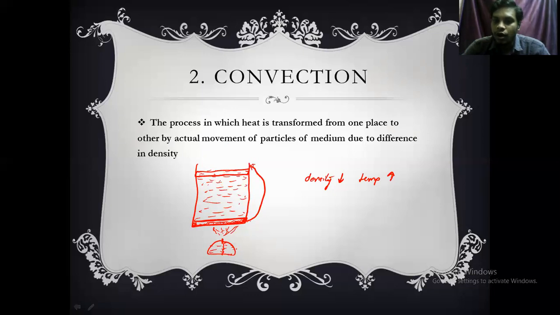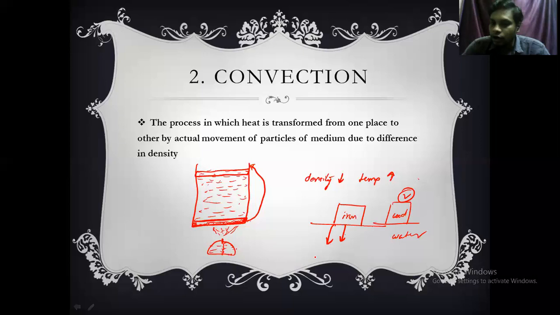If its density decreases, this layer will move to the top. Why? Because the low density layer will always float on the high density object. For example, take one iron block and one wooden block and put them on water. The iron block will sink into the water, whereas the wood block will float on the water. Why? Because the density of wood is less than water. So less density always floats on the top, and high density will sink or come to the bottom.